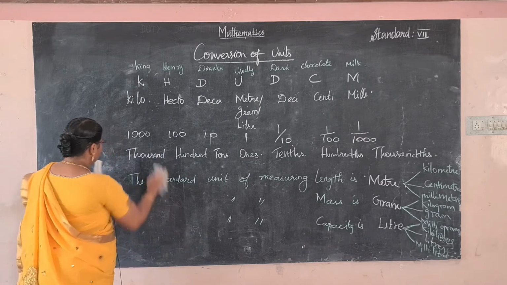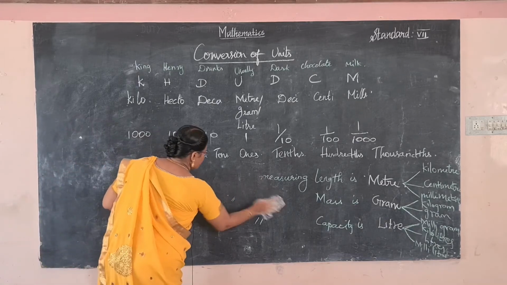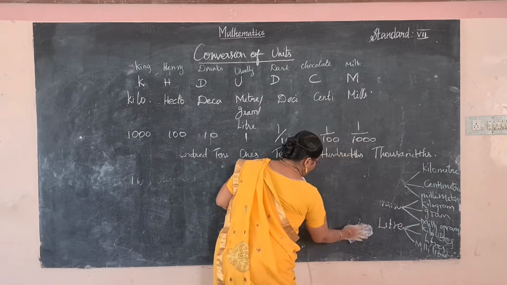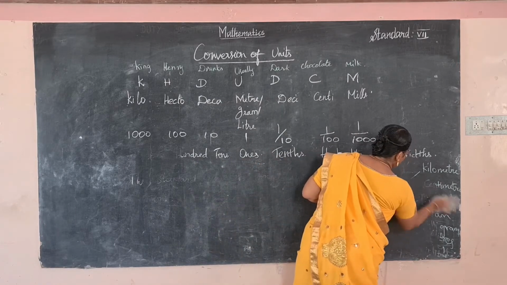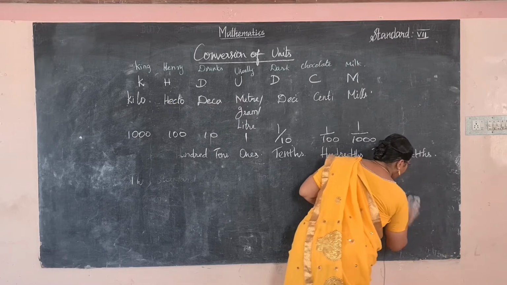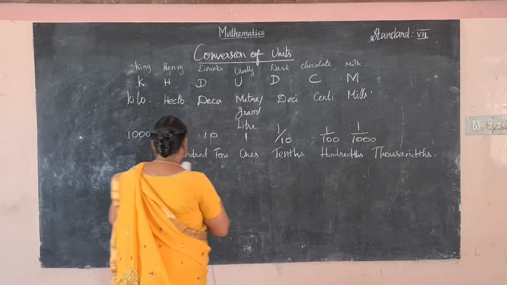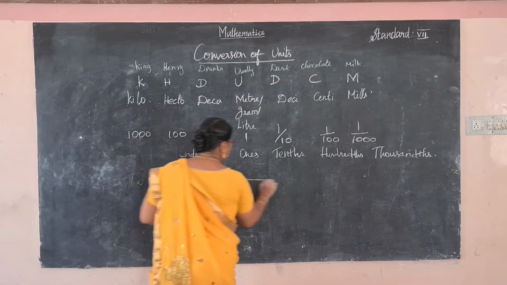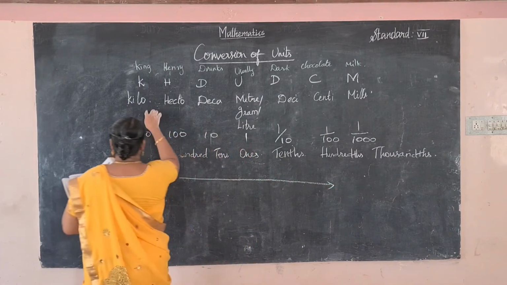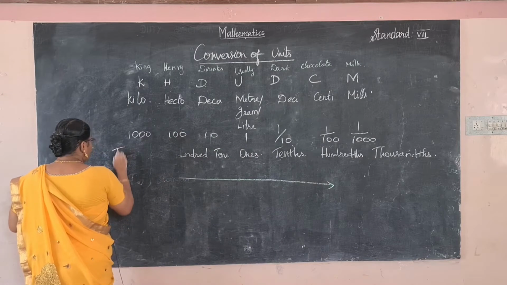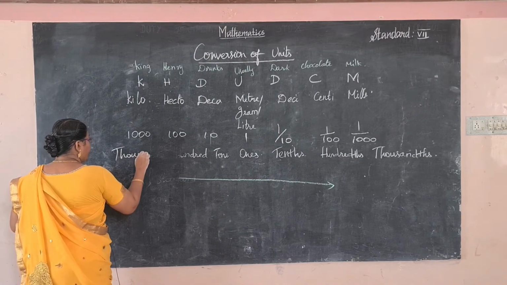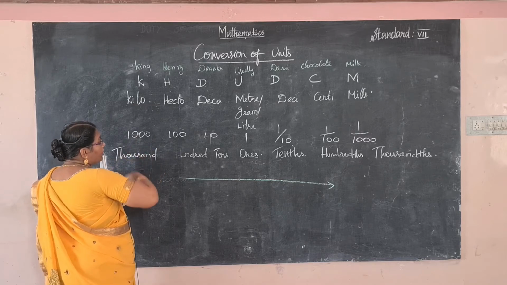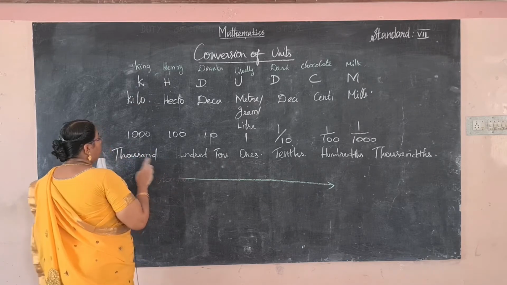To change a larger unit to a smaller unit: this is the largest one, 1000, so kilogram or kilometer or kiloliter.